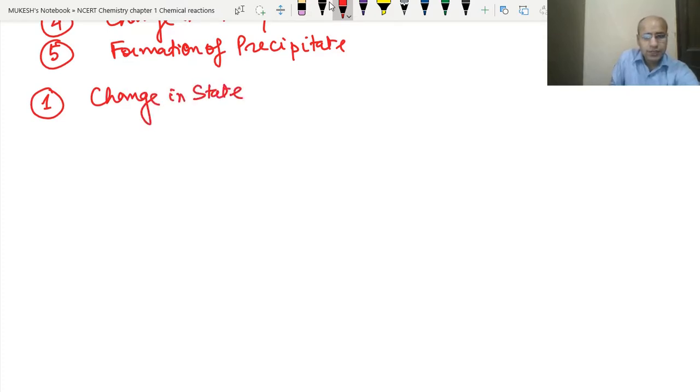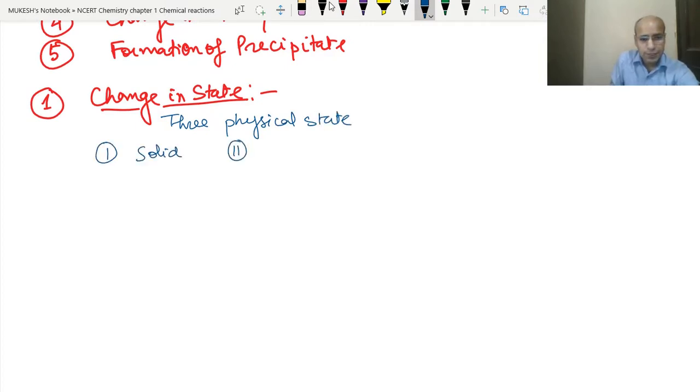What does state mean here? We have the three physical states: one is solid, second is liquid, and third is gas. These are the three physical states that we have studied earlier. So when a reaction is taking place, there may be a change from solid to liquid, liquid to gas, or gas to solid. There might be different changes for different kinds of reactions.